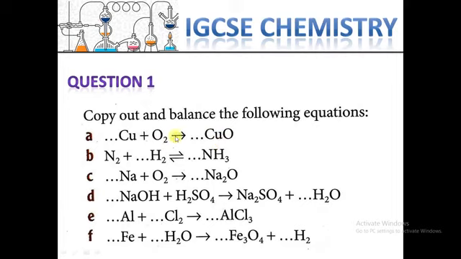Also keep in mind that the oxygen would be the same, and here the nitrogen and ammonia must be the same. This is nitrogen gas and hydrogen gas. How many hydrogen gas can react with the nitrogen gas to make ammonia with the same number of atoms? So this section needs more practice and experience.